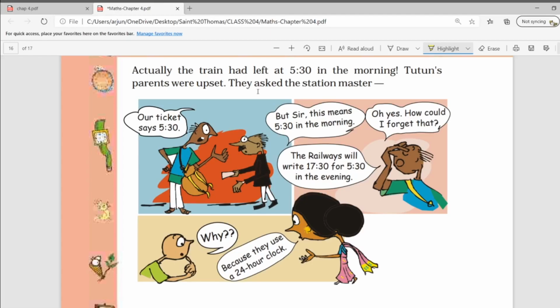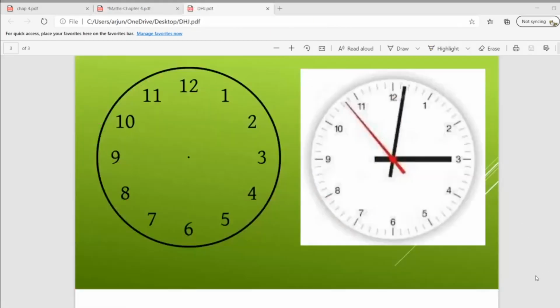Now you will feel strange. We have seen the number of hours till 12, but here it is written 17 hours 30 minutes. How is it possible? So let's see that first. For the 24-hour format, let's see this clock first.